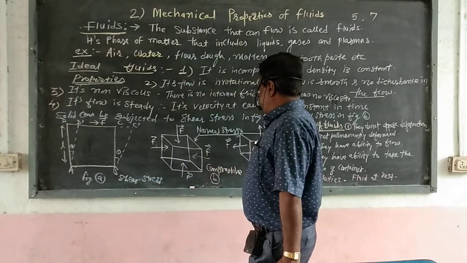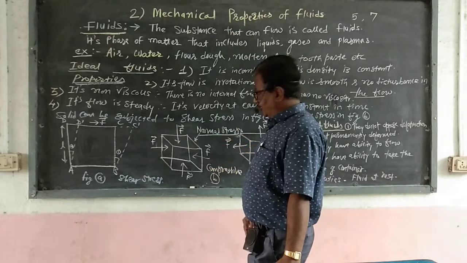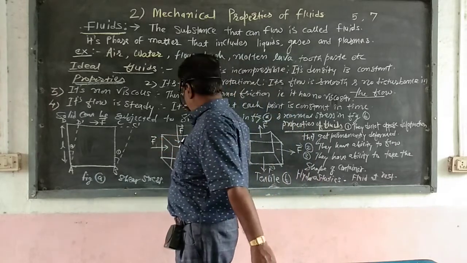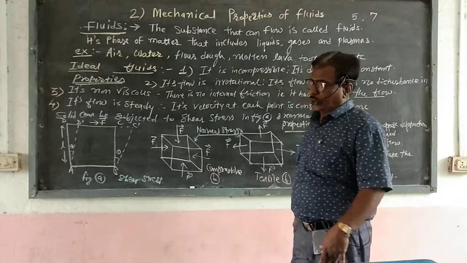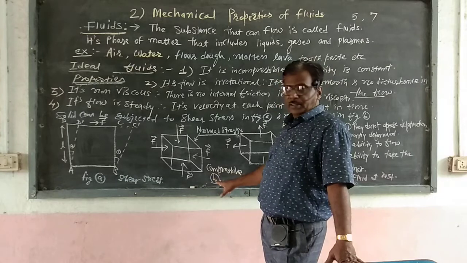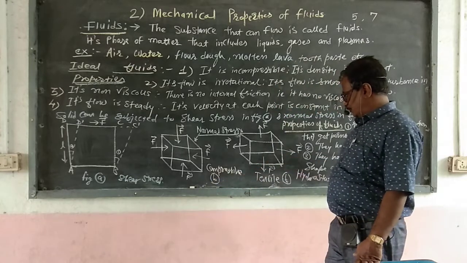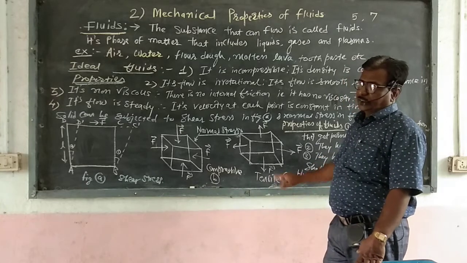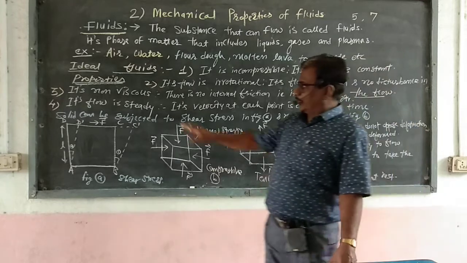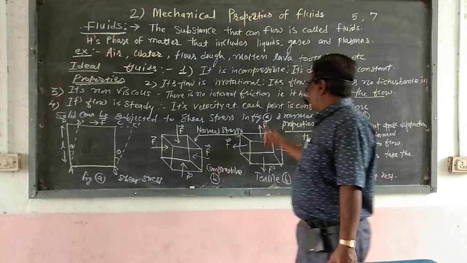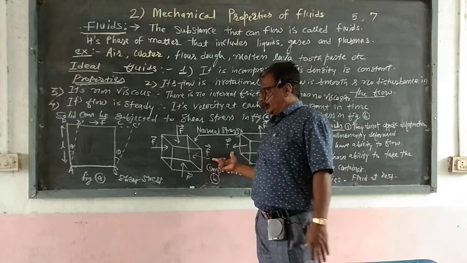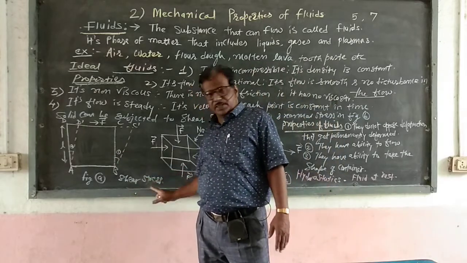Now in the second figure, there is a normal stress. If we take a cube and apply force on four sides, upper force, lower force, right hand side and left hand side, that is called compressive stress, which is shown in figure B. Now in the third figure, there is a tensile force or tensile stress, which is also shown in figure B. So solids can be subjected to shear stress in figure A and normal stress in figure B.